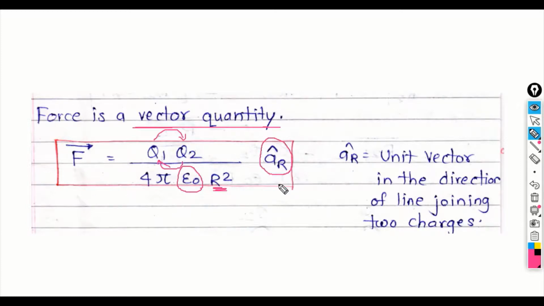So how to read this? R cap is the unit vector in the direction of the line joining the two charges. So whether I am calculating the force exerted by 1 on 2 or 2 on 1, the unit vector is going to change because the lines of force are going to change. You will understand the details further in the problem solving section.